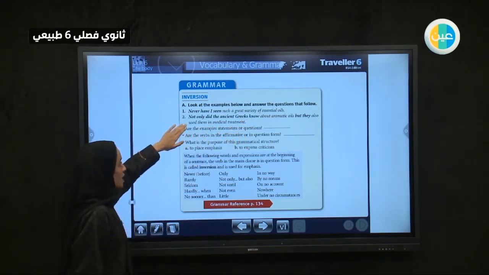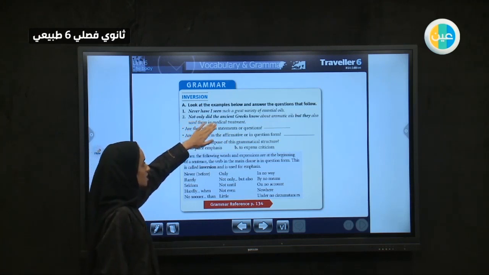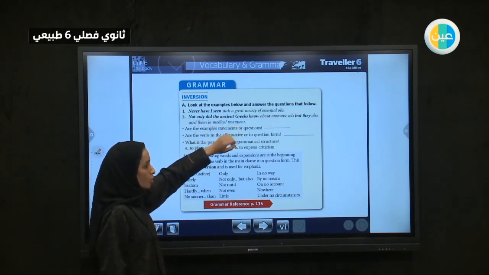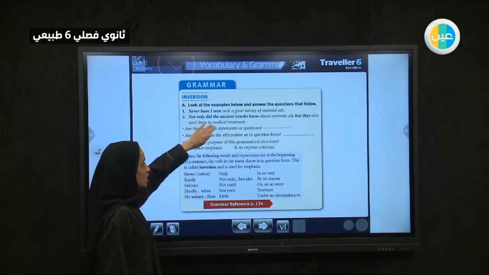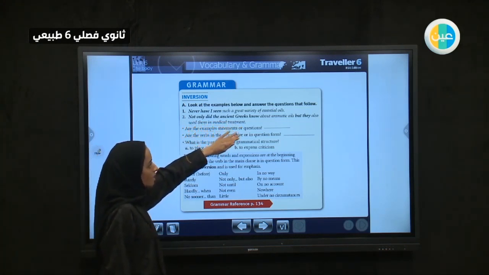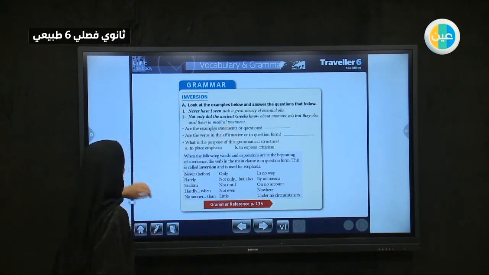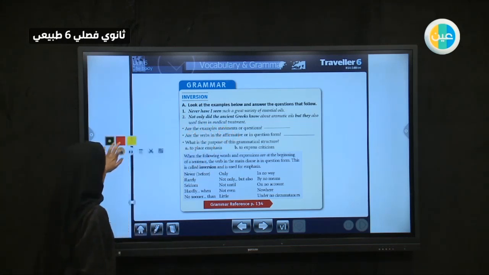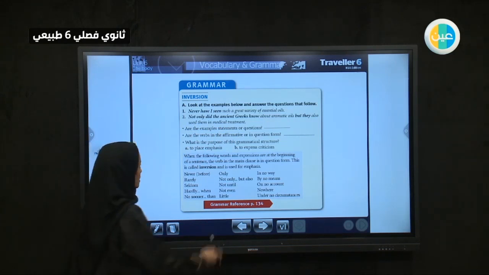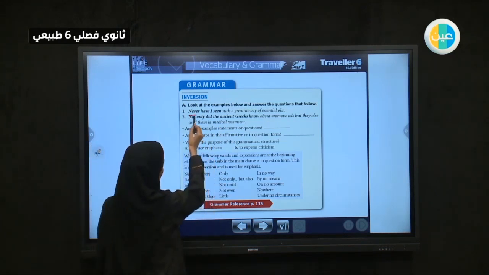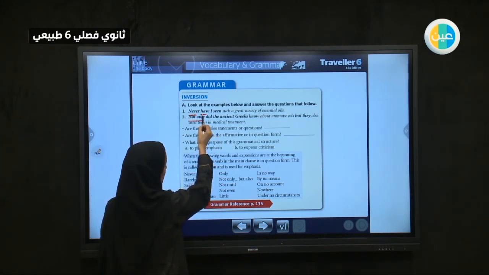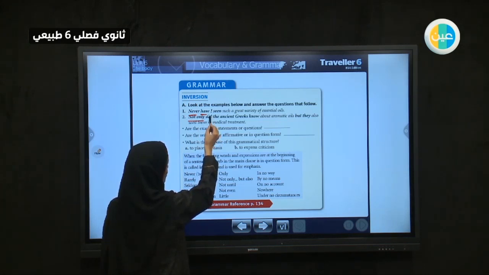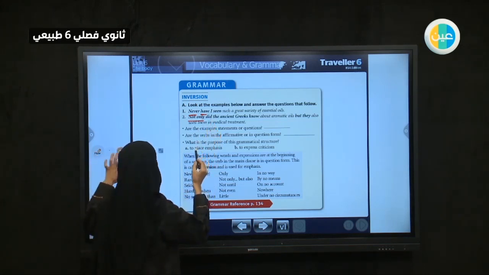Number 1, never have I seen such a great variety of essential oil. Number 2, not only did the ancient Greeks know about aromatic oils, but they do this and that. So let's discuss the idea here. We started one time with "never" and the other time with "not only." Then here we're using a verb, and here we have a verb as well. Then it is followed by